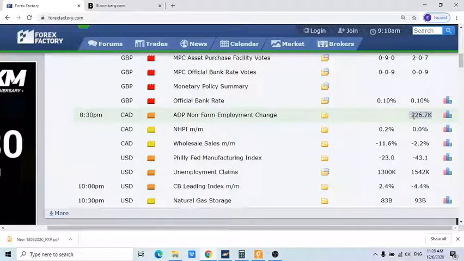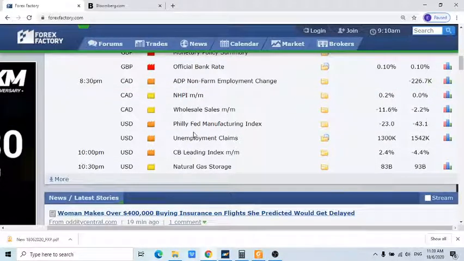Again, if the numbers come in anything better than 226,000, for example, at 220,000, 200,000, or 190,000, theoretically it is better than market expectations and should be positive or bullish for the Canadian dollar. Okay, so in terms of the Philadelphia Fed Manufacturing Index, markets are expecting a reading of negative 23. Again, if it comes in at negative 20, negative 18, or so on, it should be theoretically bullish for the